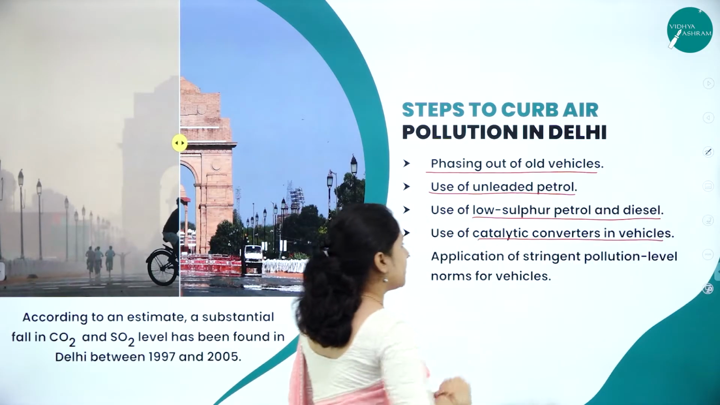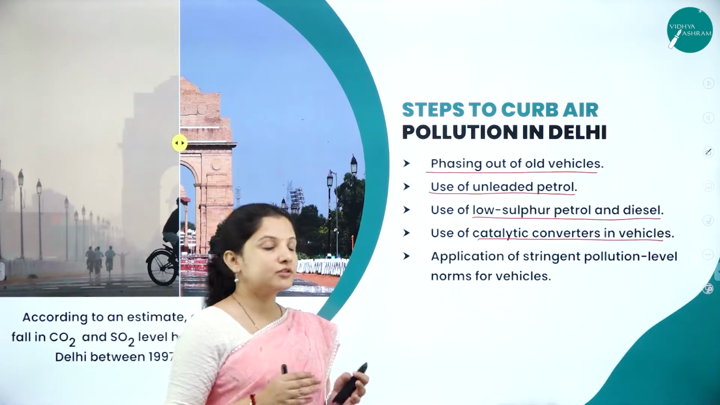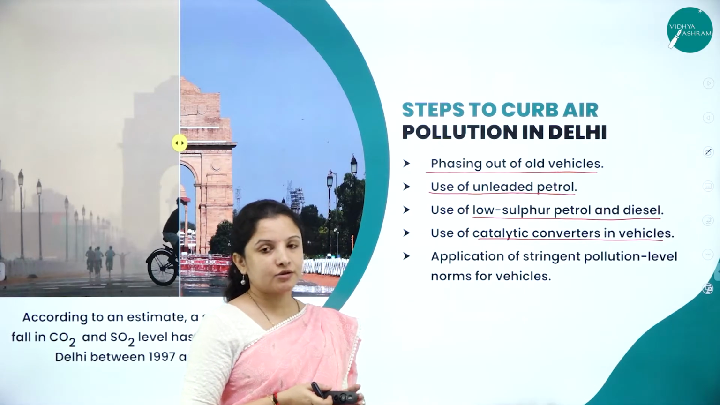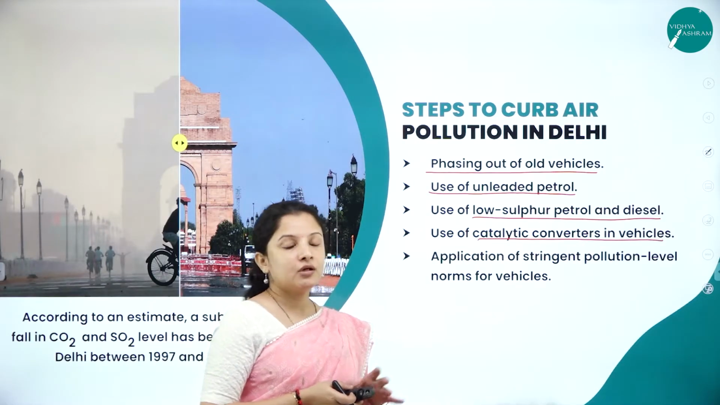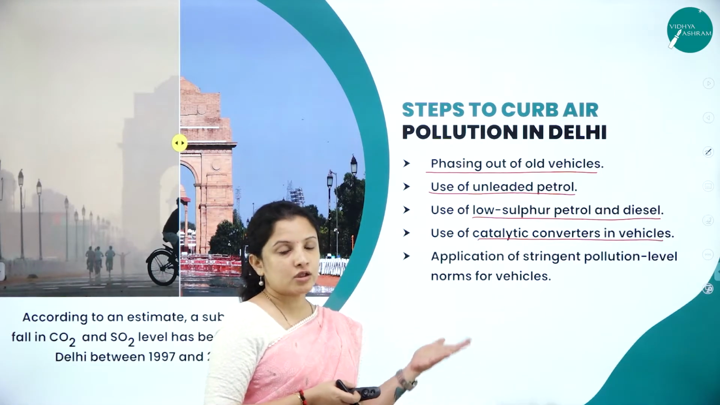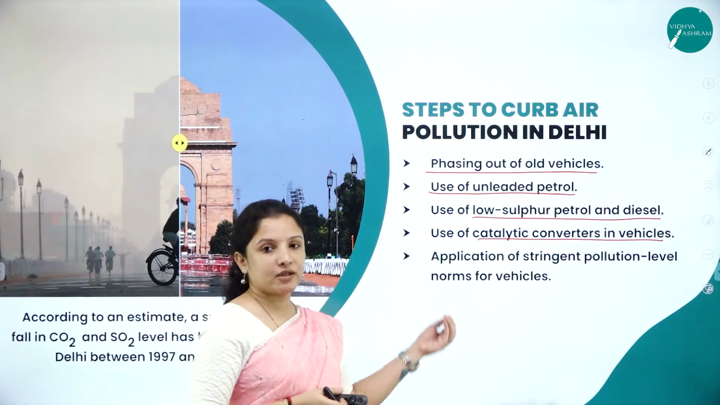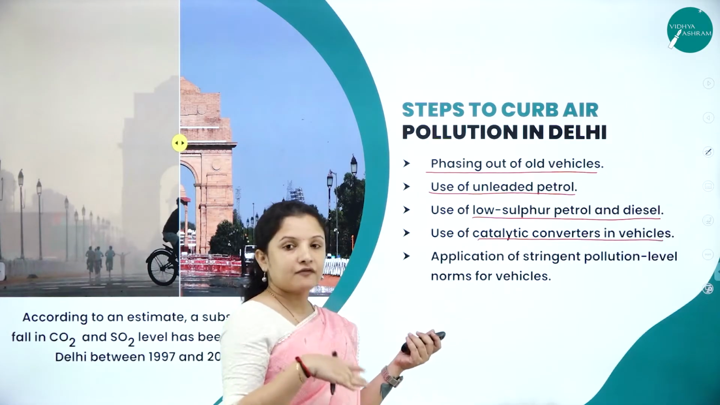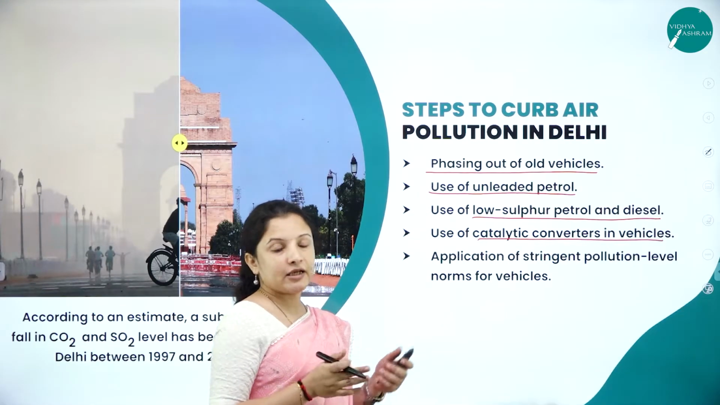and the use of catalytic converters in the vehicle was recommended, and also stringent measures, strict rules and regulations were applied in order to control the pollution of the vehicles. Some stringent pollution level norms for vehicles were also given, such as putting fines for people who did not follow these rules and regulations. That was done, because at least if you put a fine, people will start to get scared and they will start to follow the rules and regulations. Apart from using CNG, these were also some of the steps that were followed in Delhi in order to reduce